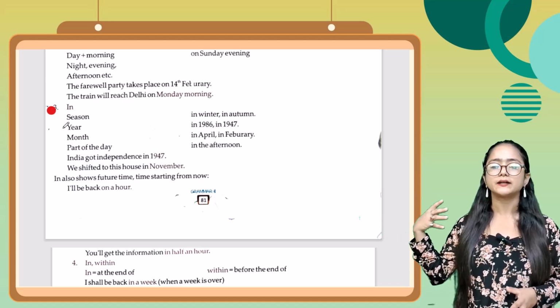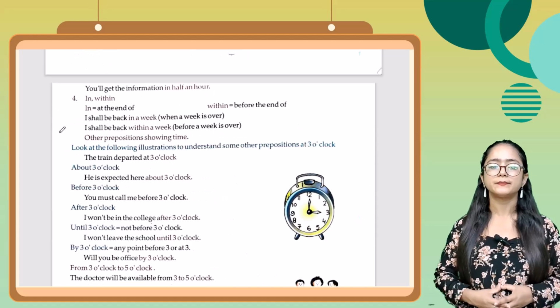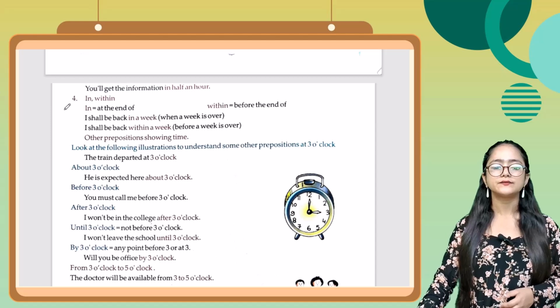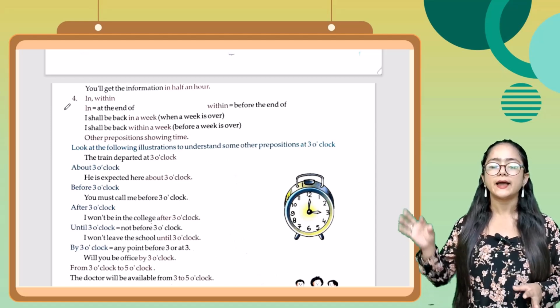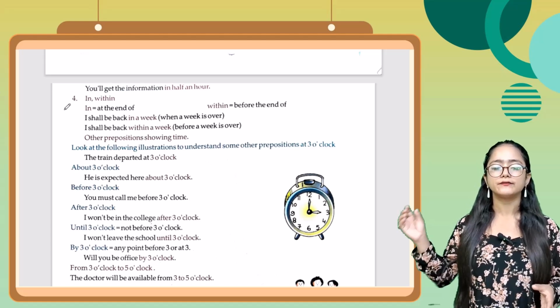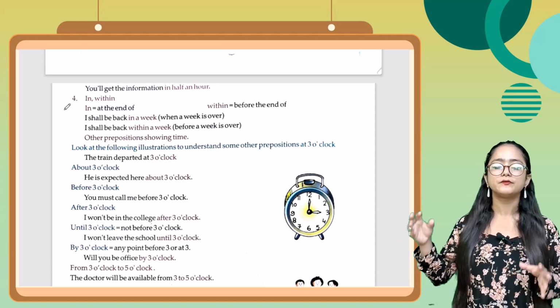Time starting from now, जैसे कि I will be back in an hour. Next example, you will get information in half an hour. Now the next is the fourth one, in and within. In, at the end of; within, before the end of. जैसे कि I shall be back in a week, that means when a week is over. I shall be back within a week, that means before a week is over.